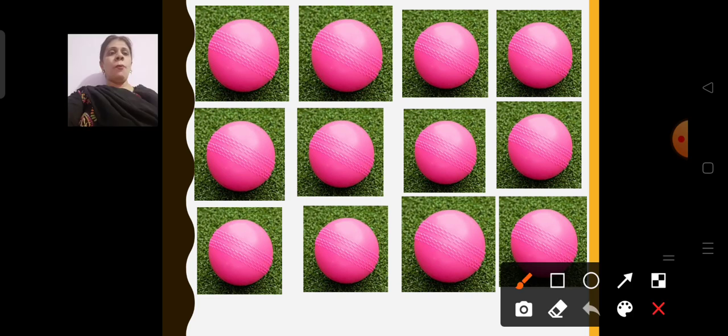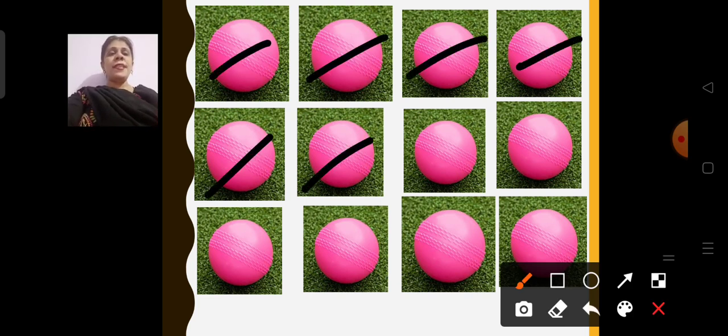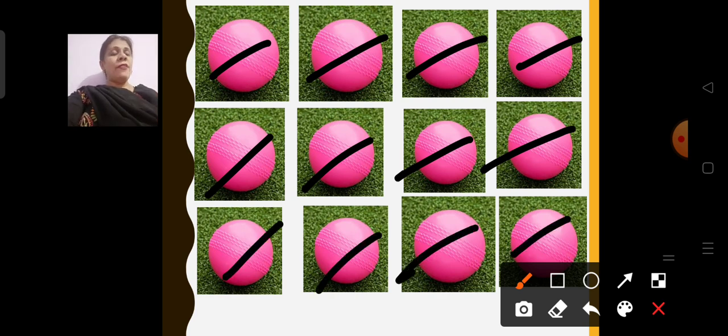Now balls. Let us count and see how many balls we are having. 1, 2, 3, 4, 5, 6, 7, 8, 9, 10, 11, 12. Now we are having, children, 12 balls. Okay. Now let us put them in lots.